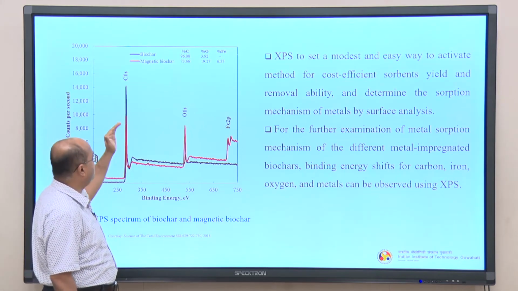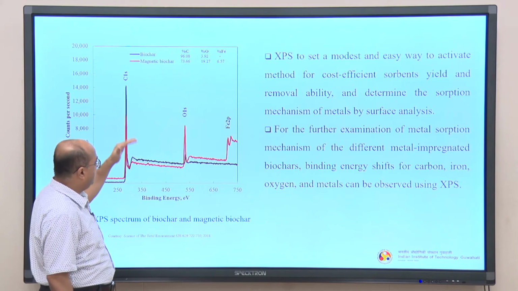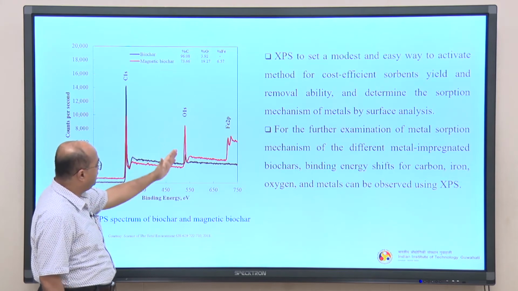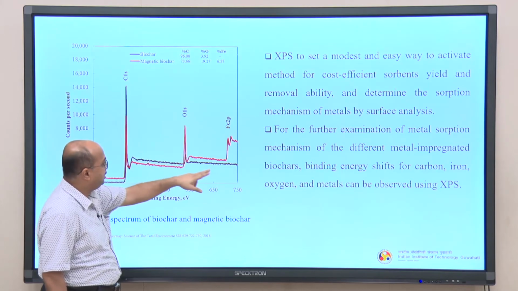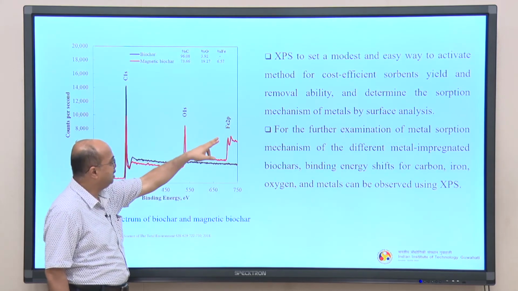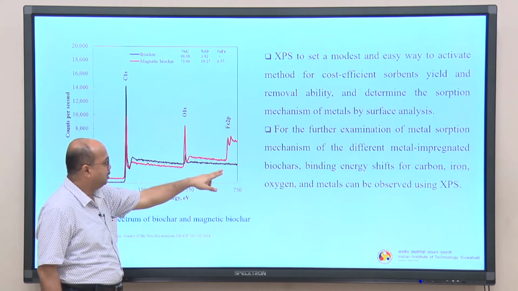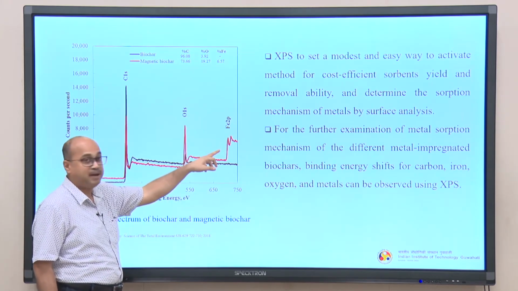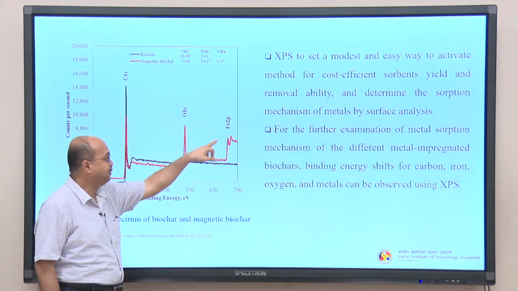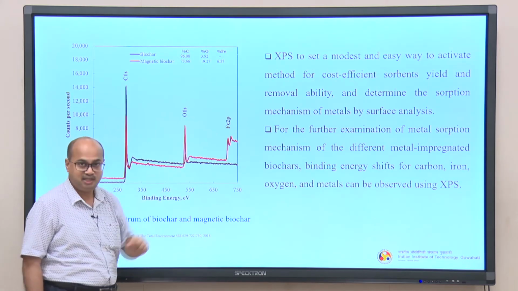So, you can see the main magnetic biochar, the peak has been reduced here, whereas here it has been broadened, because you have a larger peak here, and in the case of here, the Fe2P. So, biochar does not have a peak, whereas magnetic biochar, due to the presence of iron, you can see that there is a huge peak.